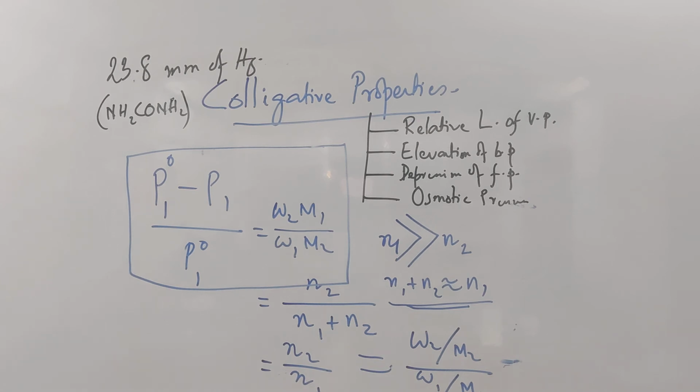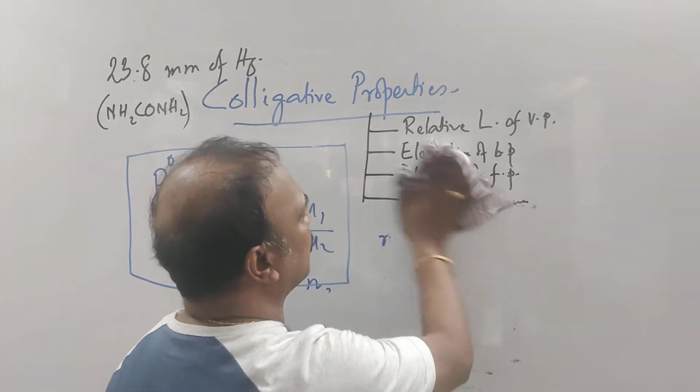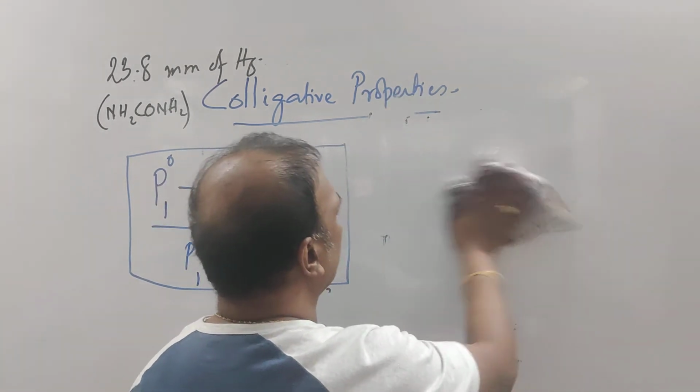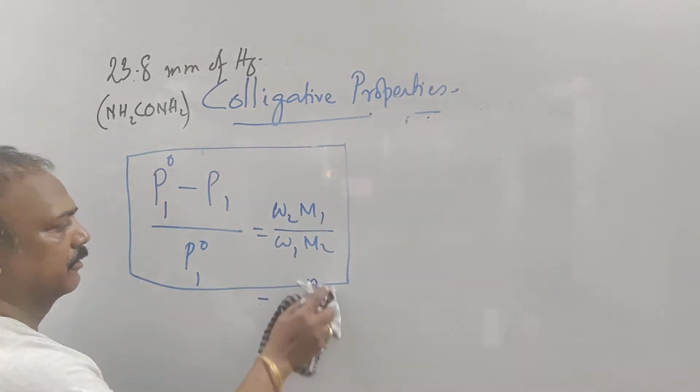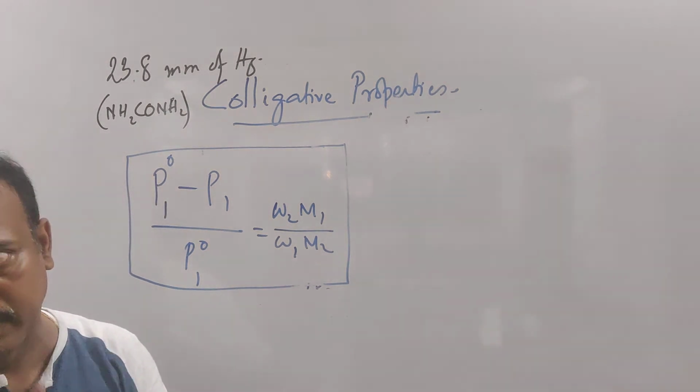Now, is framing done or not? First you tell me. Nothing special in numericals. Just read the question nicely and tell me. What is the solution? What is solute? What is solvent? The mixing of urea in water. Very good. So urea is solute and water is solvent.